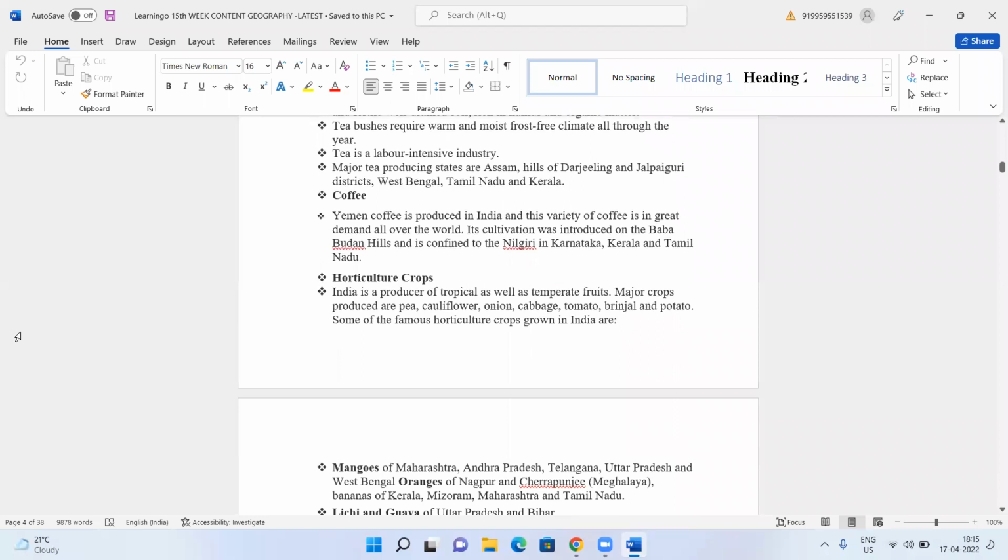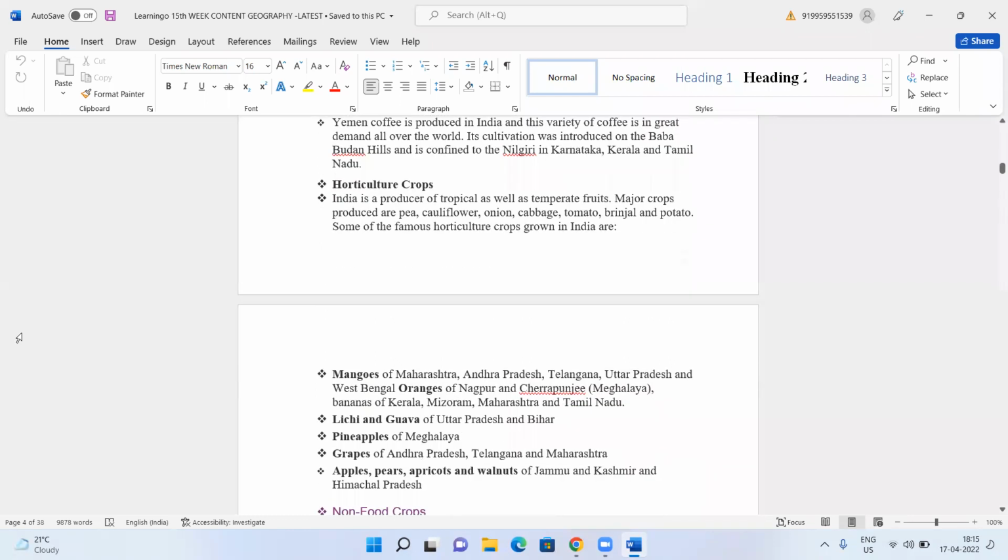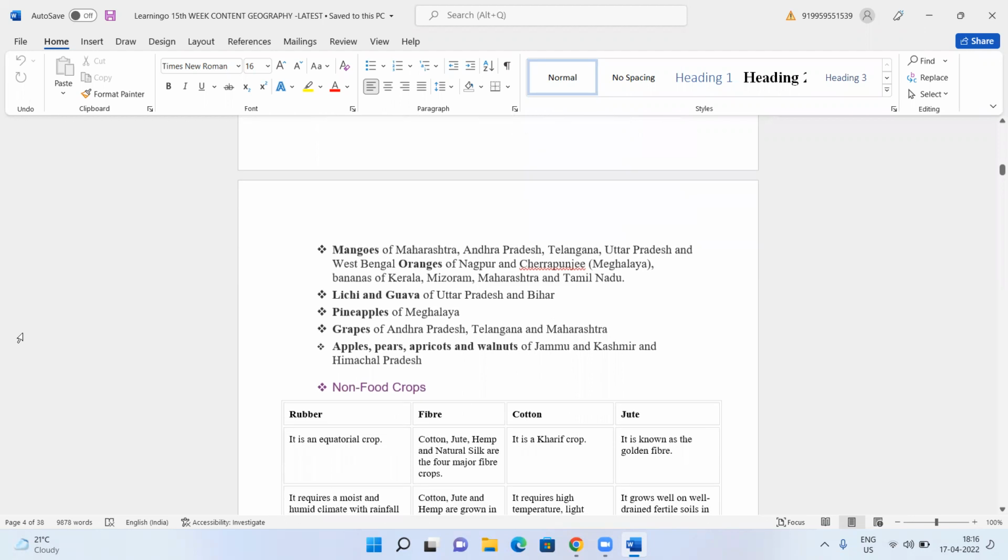Then you have the horticulture crops. India is also a producer of tropical and temperate fruits. Major crops produced are pea, cauliflower, onion, cabbage, tomato, brinjal, and potato. Some famous horticulture crops grown in India are mangoes of Maharashtra, Andhra Pradesh, Telangana, Uttar Pradesh, and West Bengal. Oranges of Nagpur and Cherrapunji, Meghalaya. Bananas of Kerala, Mizoram, and Maharashtra. Then lychee of Uttar Pradesh and Bihar, pineapples of Meghalaya, grapes of Andhra Pradesh, Telangana, and Maharashtra, and apples, pears, apricots, walnuts of Jammu and Kashmir and Himachal Pradesh.